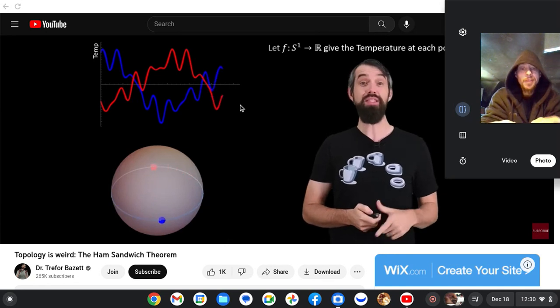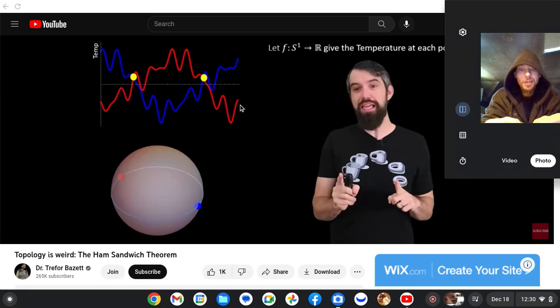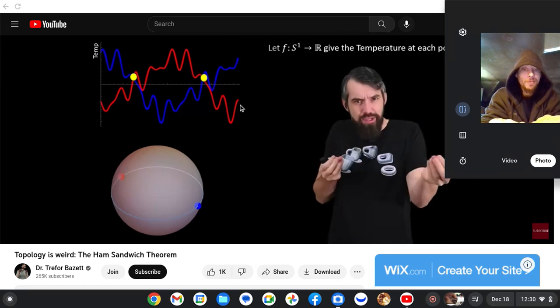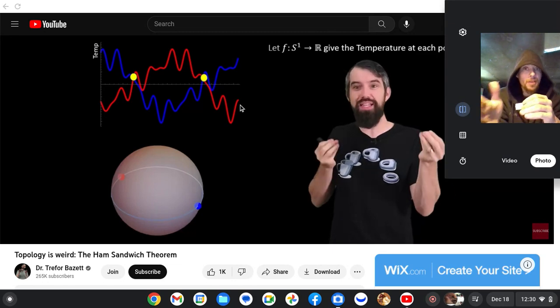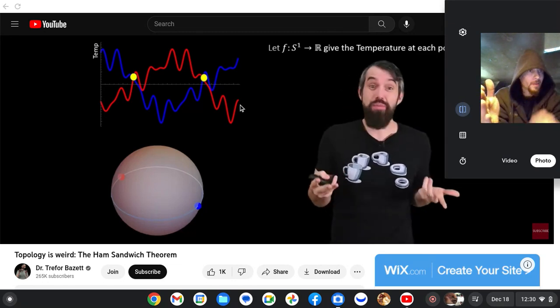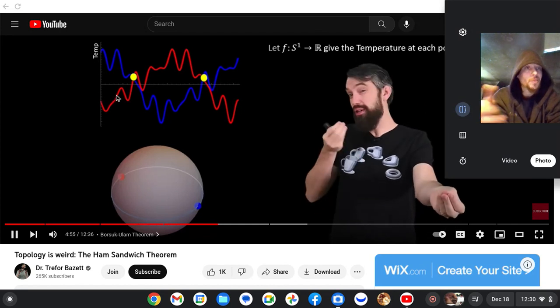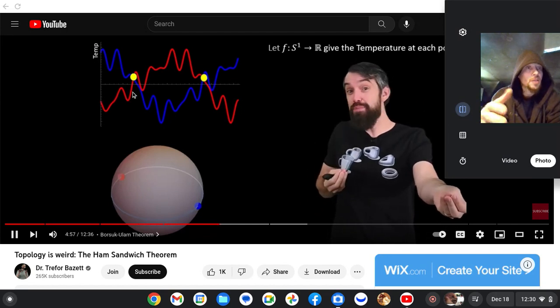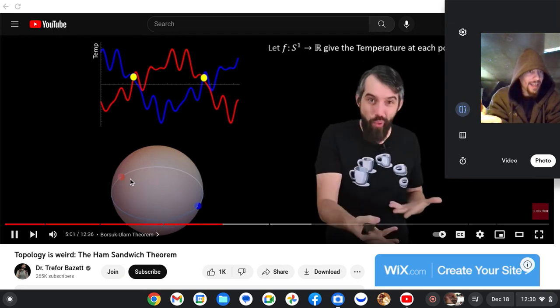So we need to fold this so that we get some location where the temperature is exactly the same. We're just using the geometry: the temperature at a point P and the temperature at its antipode Q. The temperature at the one point is initially less than the temperature at its antipode, but as you go all the way around the circle, it's now flipped and is more than the other side.